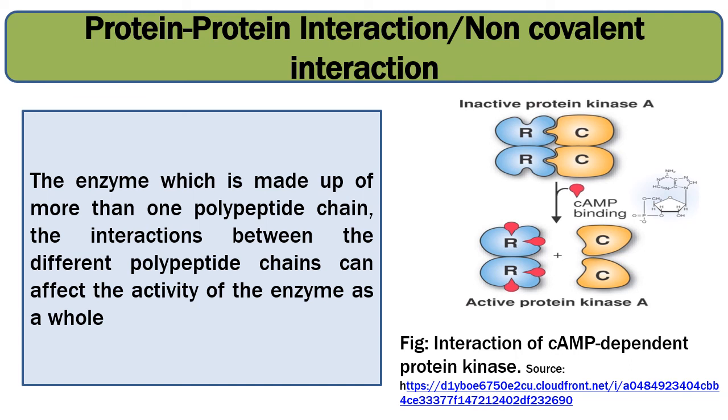For example, in case of cyclic AMP dependent protein kinase, the enzyme is composed of two regulatory subunits and two catalytic subunits. So when cyclic AMP binds to the regulatory subunit, they undergo a conformational change that causes the regulatory subunits to dissociate, freeing the catalytic subunits to become active.